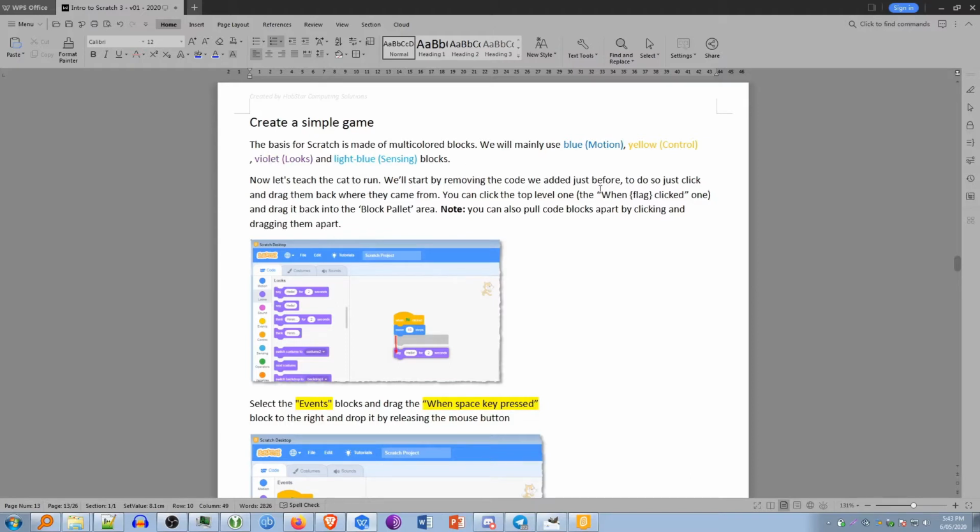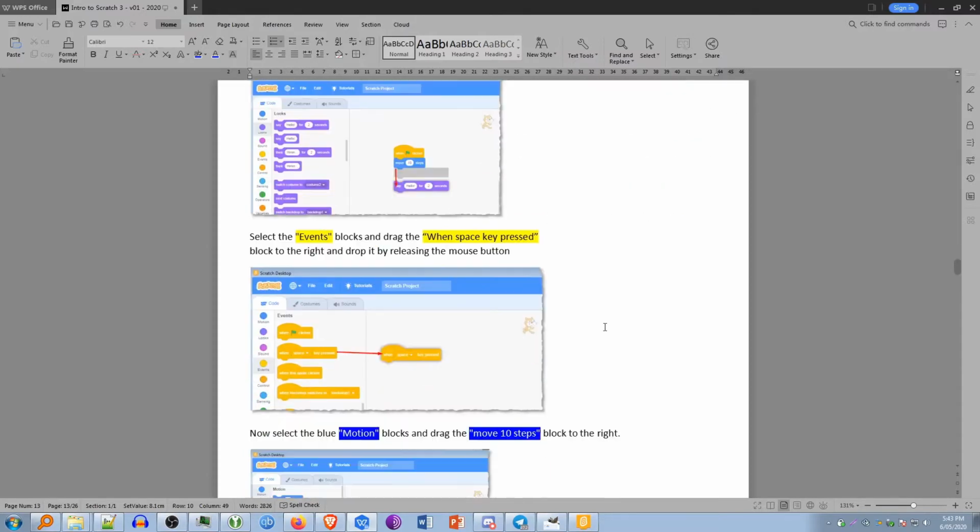We'll start by removing the code we added just before. To do so, click and drag them back where they came from. Note that you can click on the top level, the one with the when flag is clicked one, and drag it back into the block palette. Note that you can also pull code blocks apart by clicking them and dragging them apart.